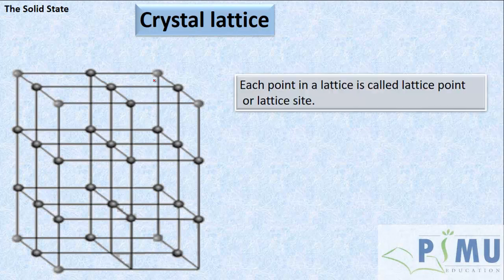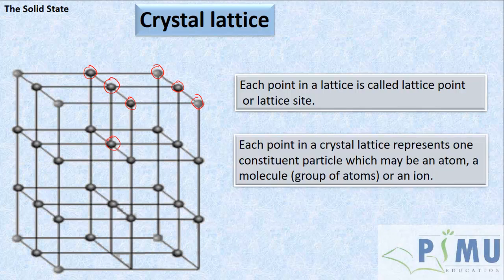Each point here is called a lattice point or lattice site. Each point represents the constituent particles like atoms, ions or molecules.